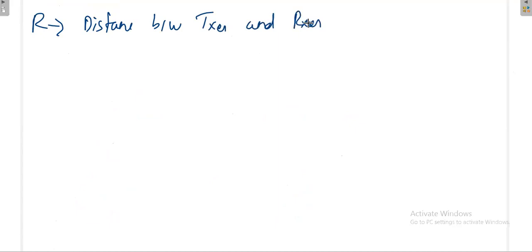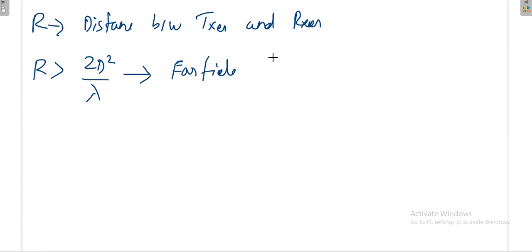One is called near field and another one is called far field. When your R is greater than 2d square by lambda, where d means the dimensions of the antenna, then that particular area is called the Fraunhofer far field region. Okay, I will just write it down, then later I will give you the diagram. Far field, Fraunhofer far field zone.